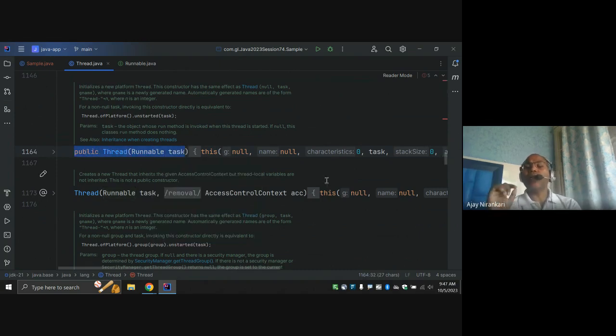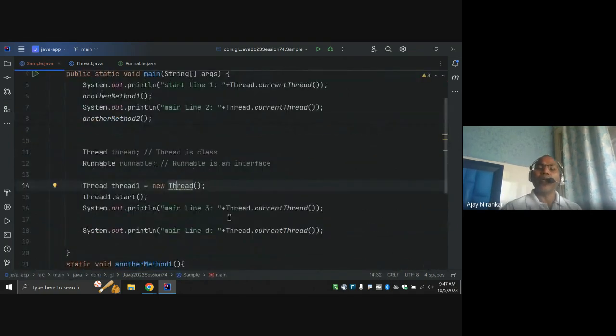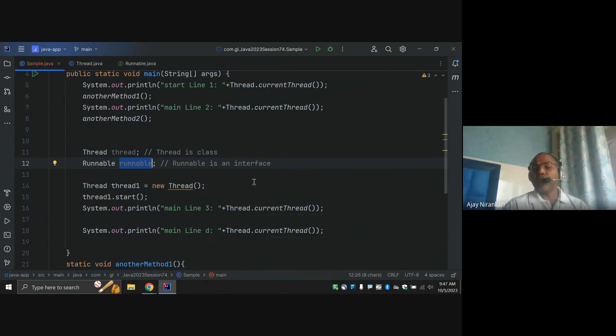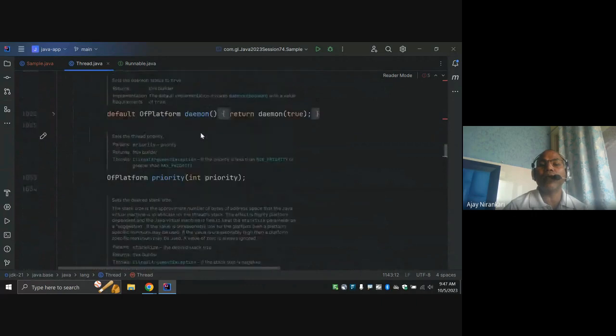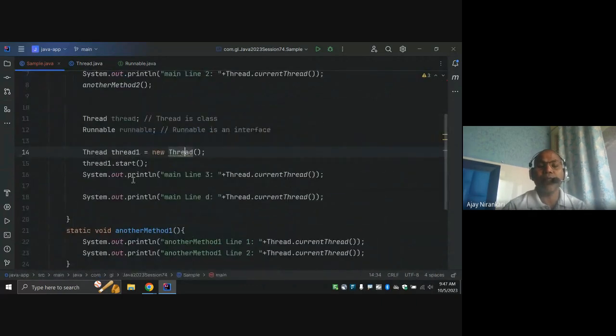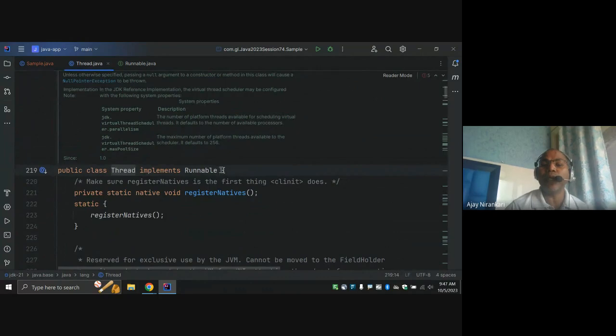Whenever the thread is going to run, at that time we have to pass something here. So what do I have to pass? I have to pass a Runnable. Runnable is an interface. So the question is, how can I pass a Runnable object? Here I cannot pass a Runnable directly because we need an object here. So let's go the simple way. Notice this Thread class has already implemented the Runnable interface.